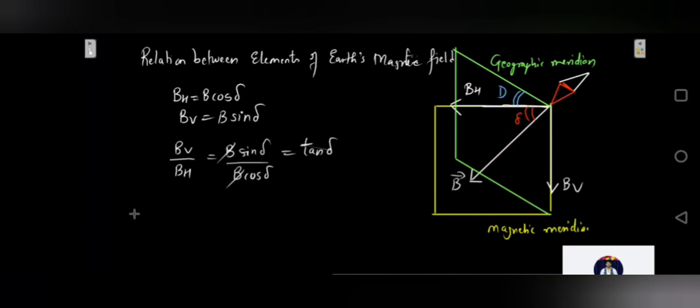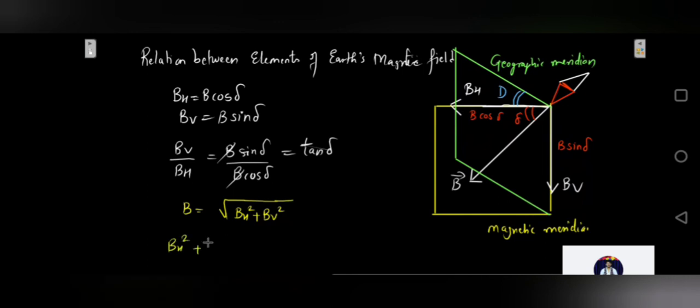So what I did was, I took the horizontal component as B cos of delta, and the vertical component as B sine of delta. I just took the ratio, so tan of delta I got as BV upon BH. If I use the parallelogram law of vector addition, basics from 11th standard, I can also say that B will be equal to root of BH square plus BV square. The horizontal component square plus vertical component square is going to give me the total magnetic field. If you do not remember this, I'll show you again.